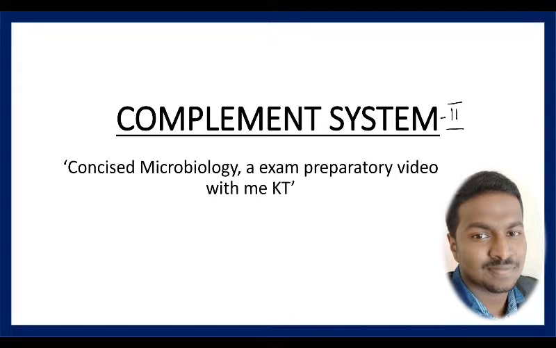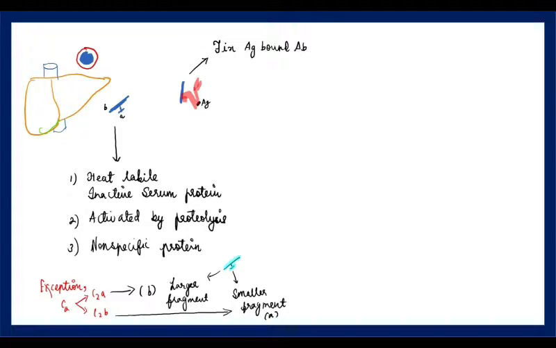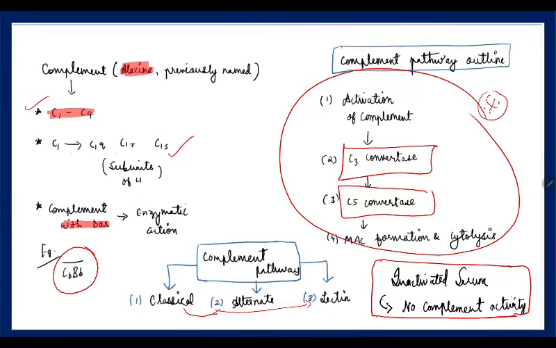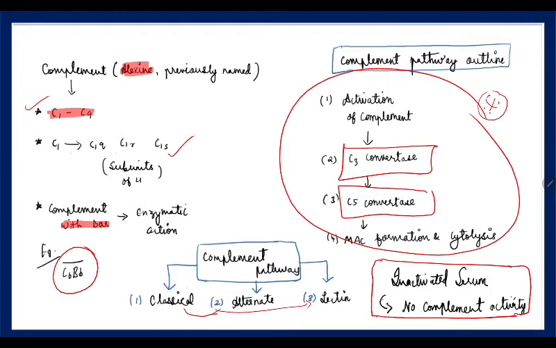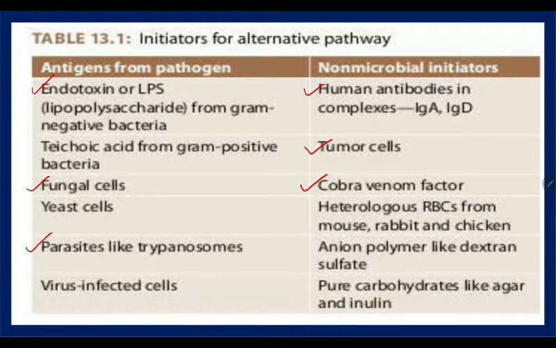Today we will be seeing the continuation of the complement system. This is part 2. Yesterday we saw what a complement is and how it is produced, that is from the liver and monocytes, and some properties of the complement, and why IgM is potent to initiate this complement, the types of complement pathways, an outline of the complement pathway, and inactivated serum. An important feature to remember in writing the complement question is this tabulation. Now we'll continue with complement part 2.